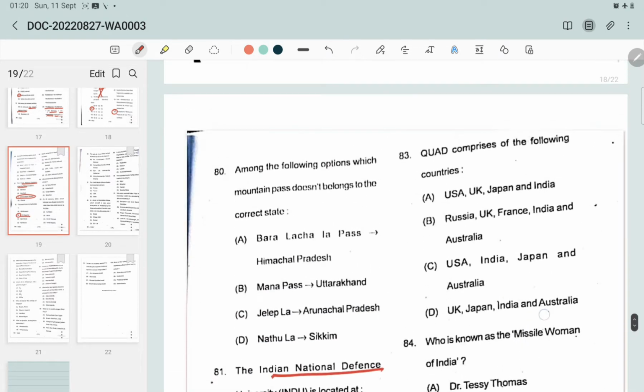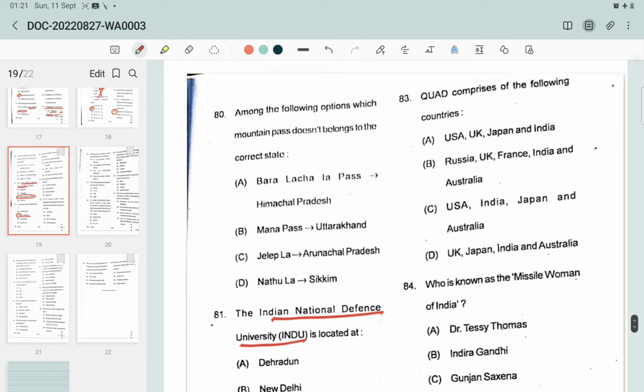Next question: Quad comprises of the following countries, and here are some options. What is Quad? Quad means the Quadrilateral Security Dialogue. It is an informal strategic forum comprising 4 nations. Who are the 4 nations? It is USA, India, Australia, and Japan.